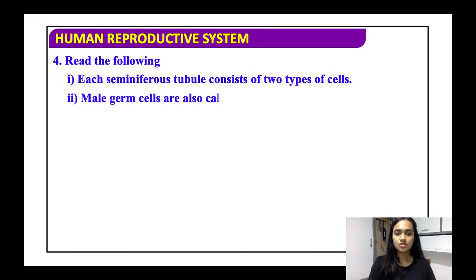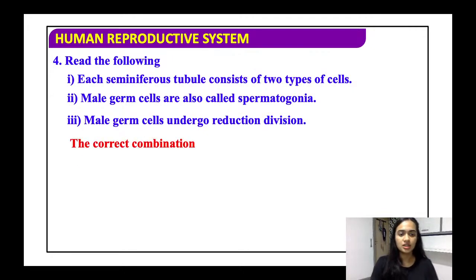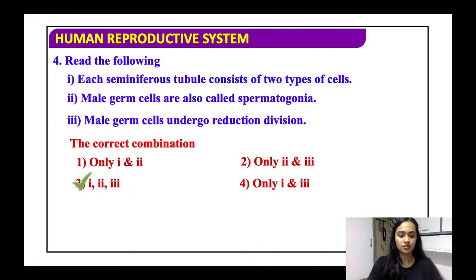Each seminiferous tubule consists of two types of cells. Male germ cells are also called spermatogonia. Male germ cells undergo reductional division. So the correct combination is all: one, two, three, because seminiferous tubules have two types of cells. That is completely right.